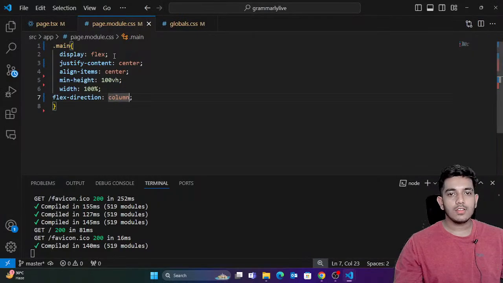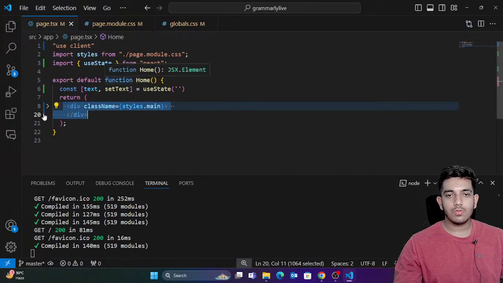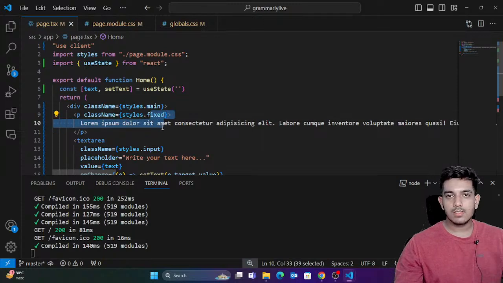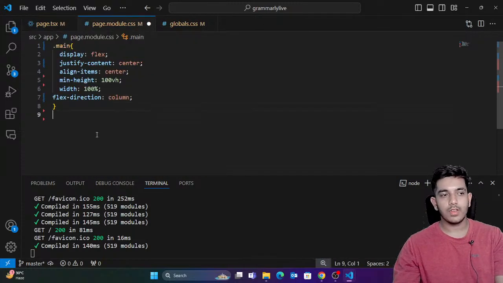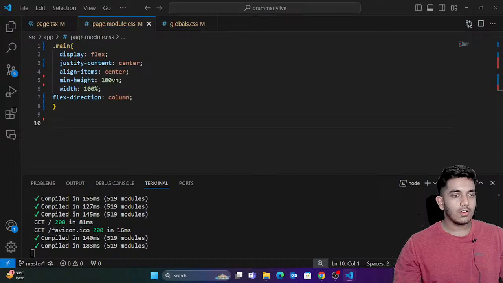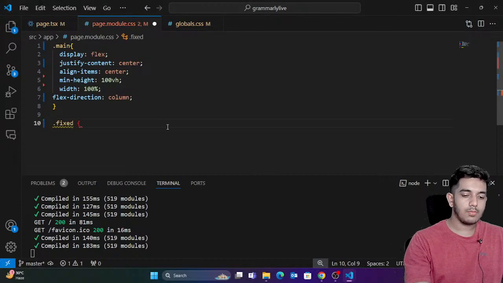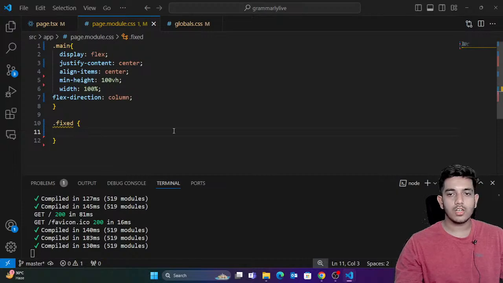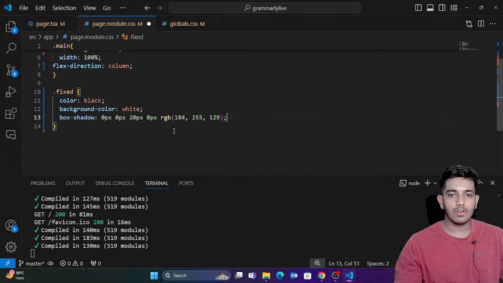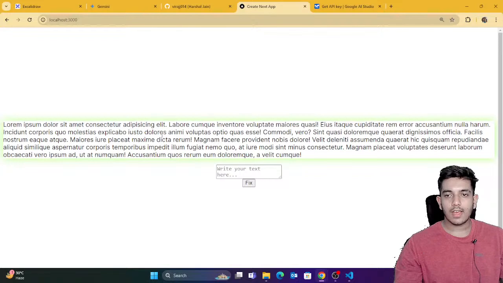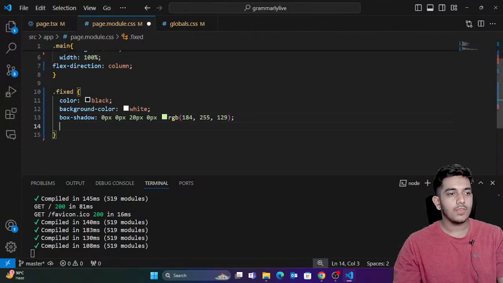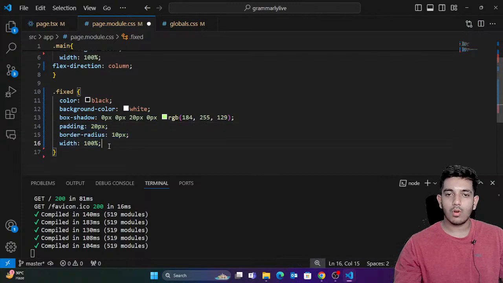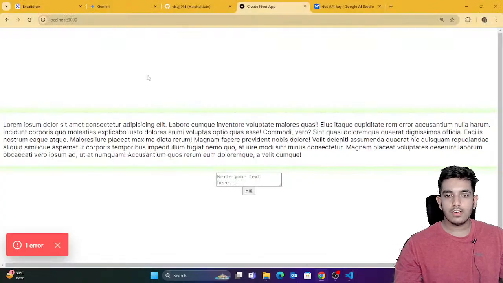Perfect. Now after this, inside this we have the text p tag. I'm gonna show it in some better format. Its class name is fixed, so I'm just gonna target the fixed class name. Inside this I can say that some box shadow and color and background color is given. You'll see that it has some box shadow. Perfect. Then we're gonna give it some padding and border radius. So you can see some padding and border radius. Perfect, so it's like this.